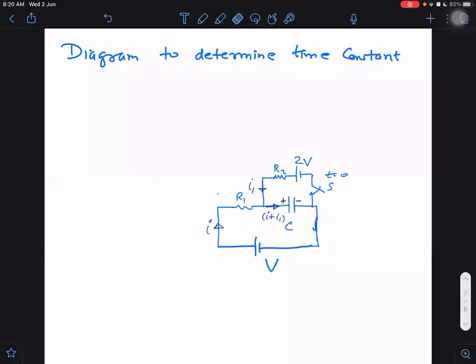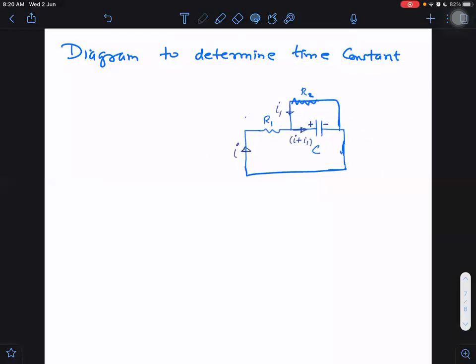So to determine the time constant, what I need to do, I will take the battery like a short circuit, the second battery also like a short circuit, and then this way I will connect, this way I will connect, and here R2 is remaining. R2 cannot be taken like a short circuit. This is the equivalent diagram. Replace the battery with this thing. That's it. Simple.